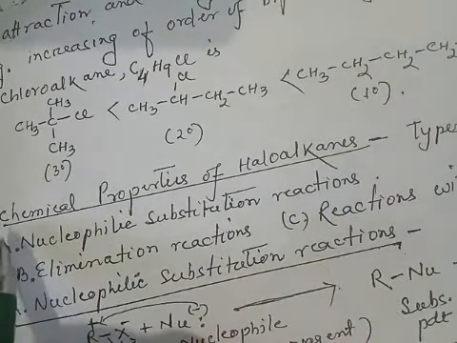So now let's consider the chemical properties of haloalkane. First, chemical properties of haloalkane. So we have these types of reactions: A. Nucleophilic substitution reaction, B. Elimination reaction, and C. Reaction with metals. So we'll start from nucleophilic substitution reaction.